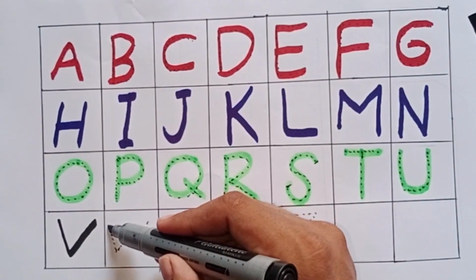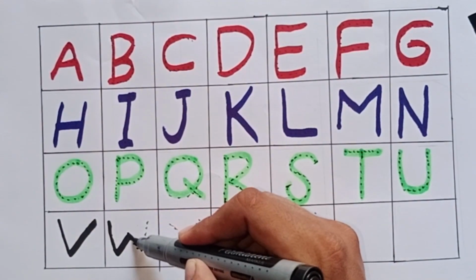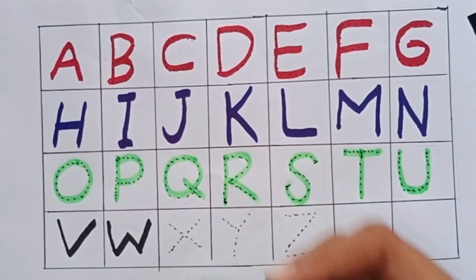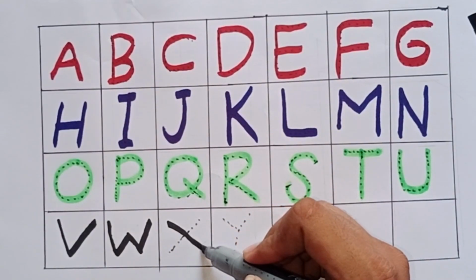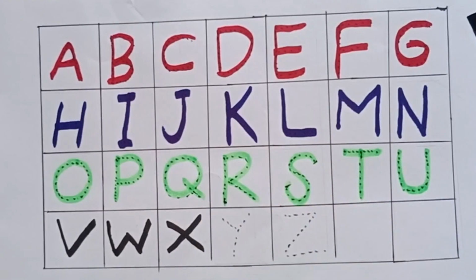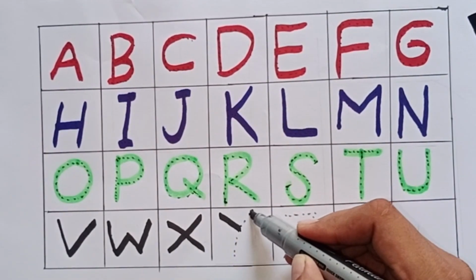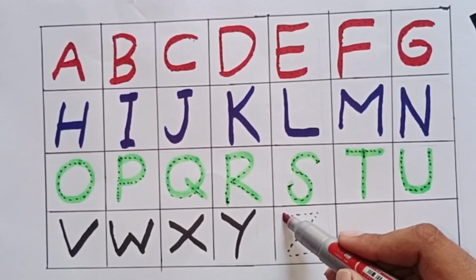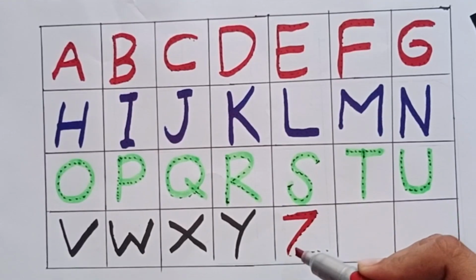W for watch. X for x-ray. Y for yo-yo. Z for zebra.